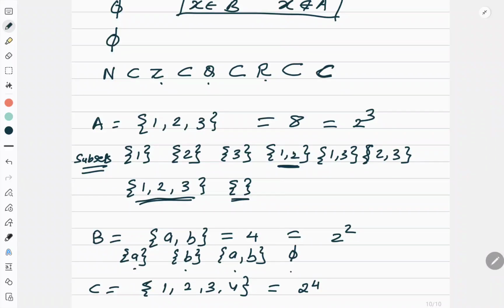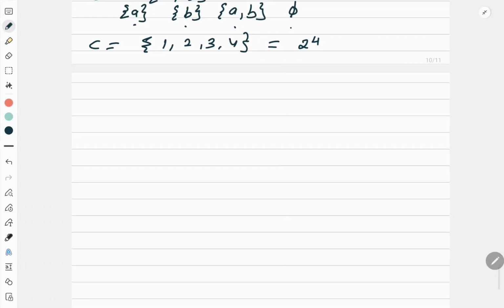So from here, one very important property comes into picture. If the number of elements or cardinal number of a set is equal to n, it can have 2 to the power n subsets. It is a very important objective. Then it will have 2 to the power n subsets.